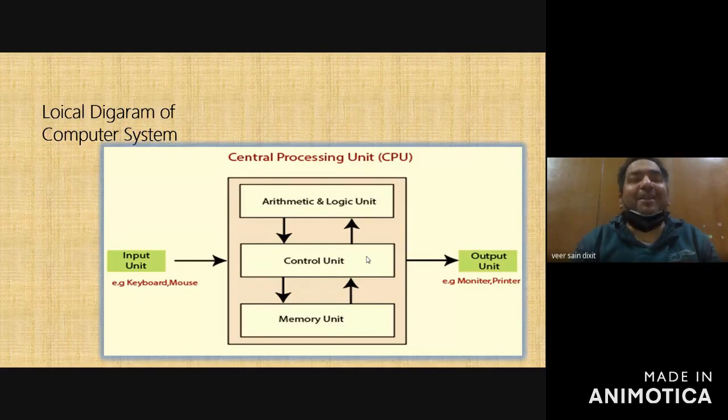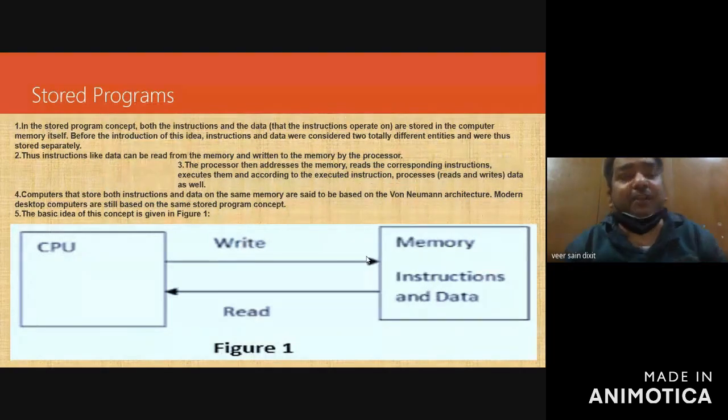If the instructions and data are stored in one place, that is known as the stored program concept, and in that way context switching is less and the execution speed will be higher. So what is written in the stored program concept? Both the instructions and the data are stored in the computer memory itself. Before the introduction of this idea, instructions and data were considered two totally different entities and were thus stored separately.